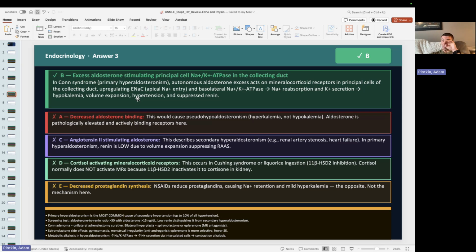To briefly talk about that one, normally when we make cortisol from the zona fasciculata, it does a number of things, and cortisol will be a discussion on its own. I'll do a separate question on adrenal stuff. But when cortisol becomes elevated, one of the things it can do is go down to the kidney. In really high amounts, cortisol can have mineralocorticoid activity, just like aldosterone.